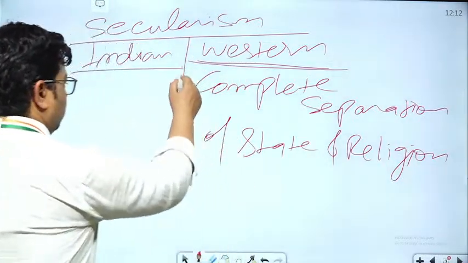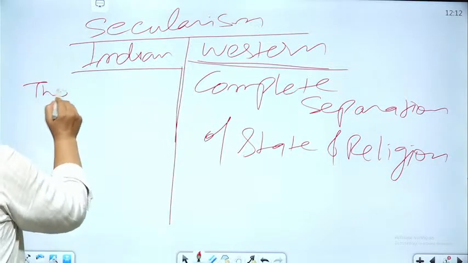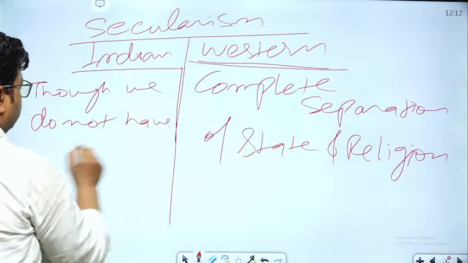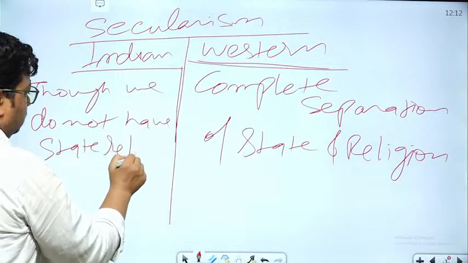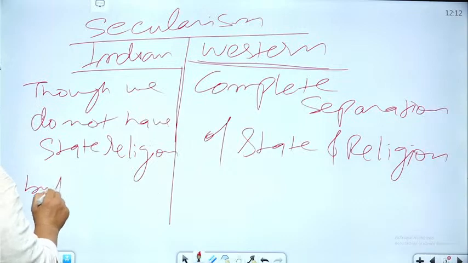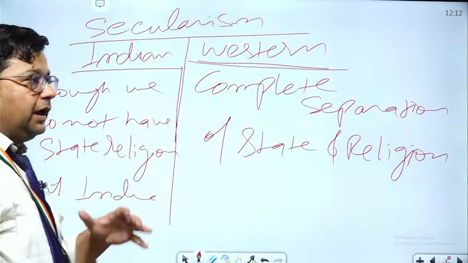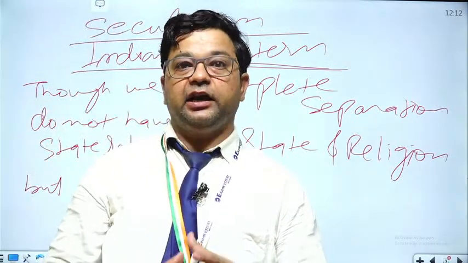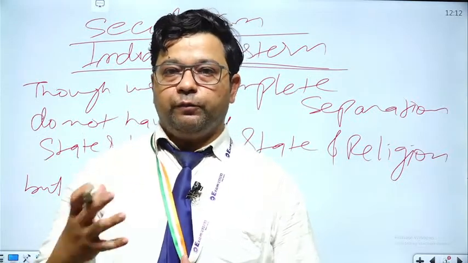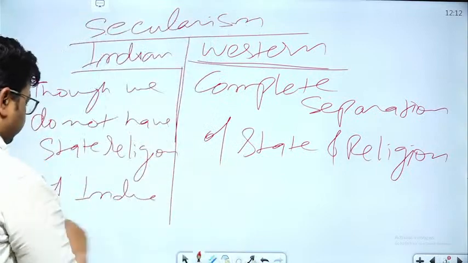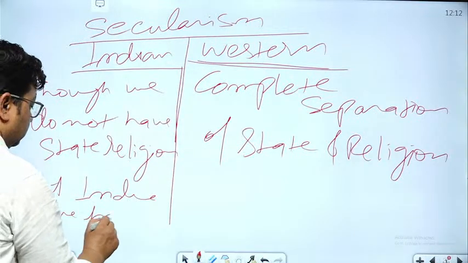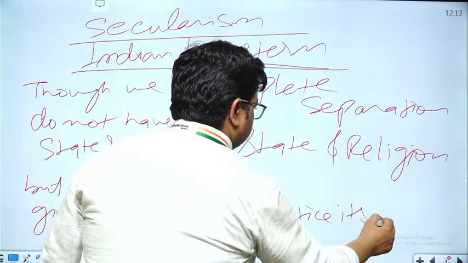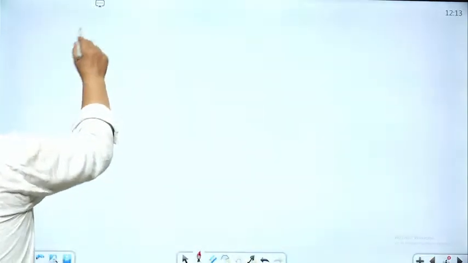In India, we know that though we do not have a state religion, India supports each and everyone, minorities and majority religions, and it gives freedom to everyone to practice their own religion.